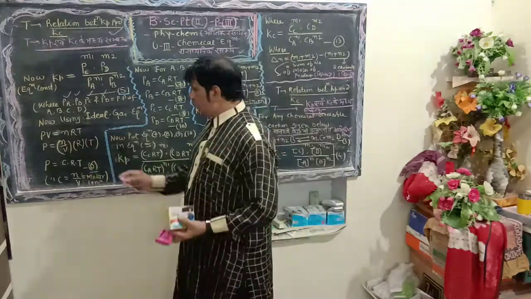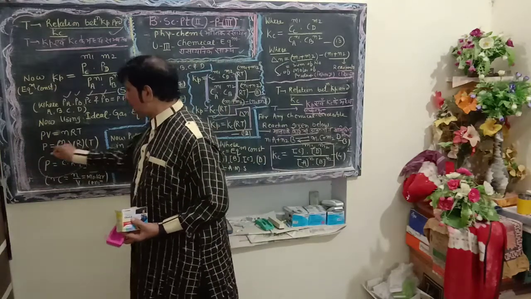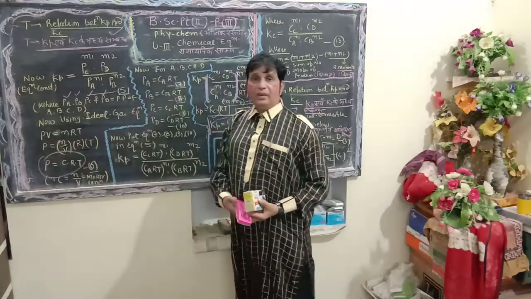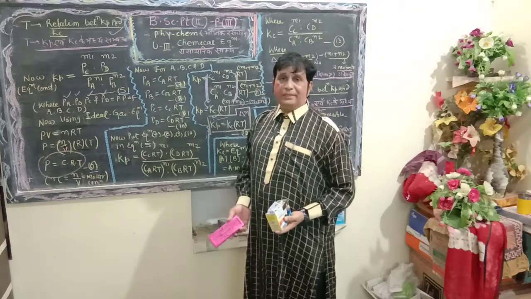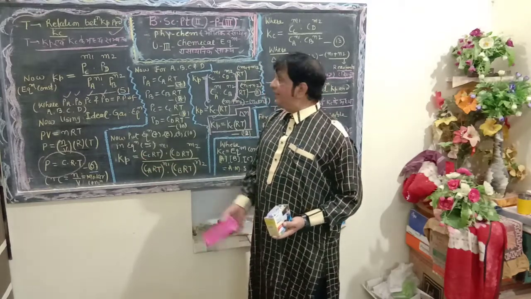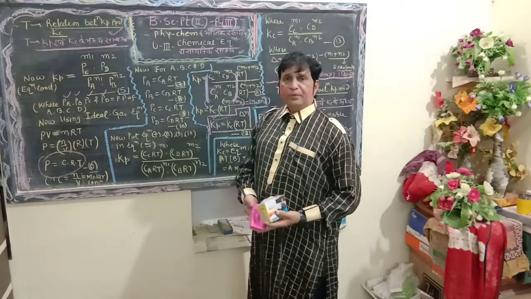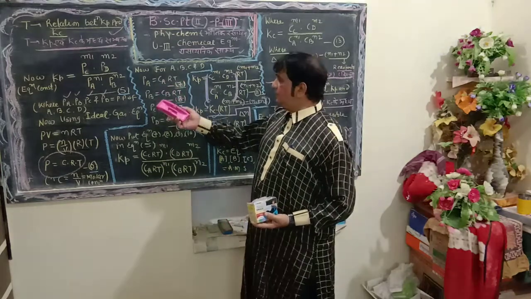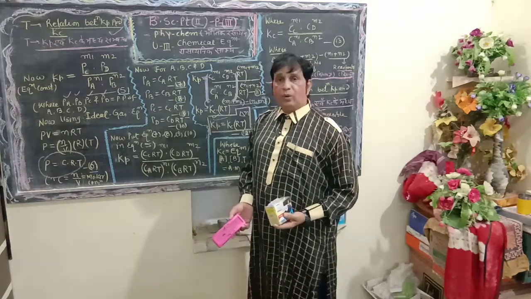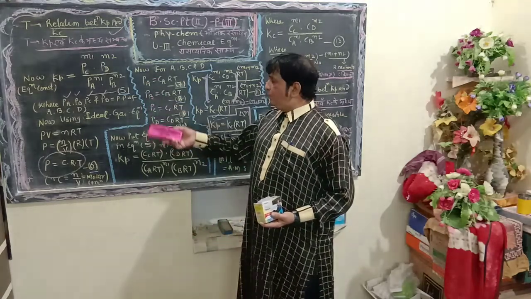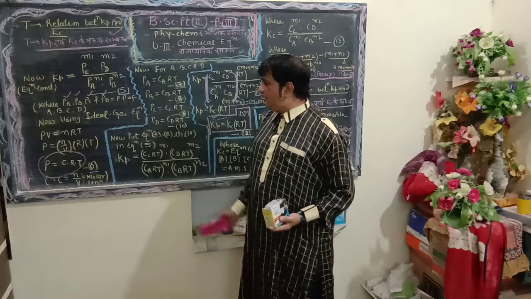In this equation, P = CRT, R denotes the gas constant and T denotes the temperature, both of which are constant. The variation will be taken into account for the concentrations Ca, Cb, Cc and Cd, which give the values of the partial pressures of A, B, C and D.